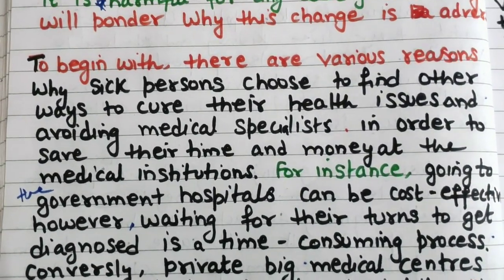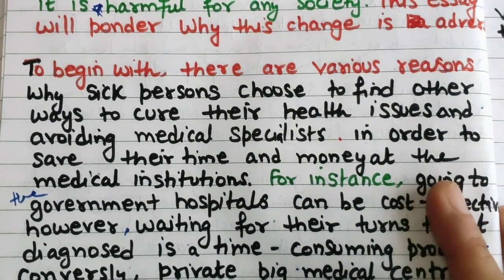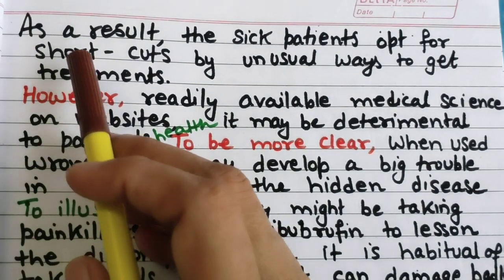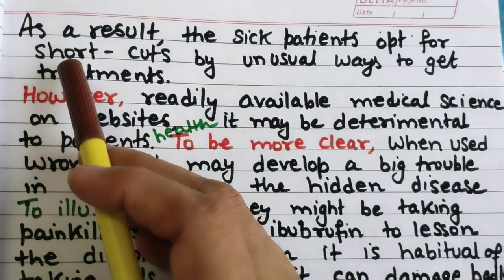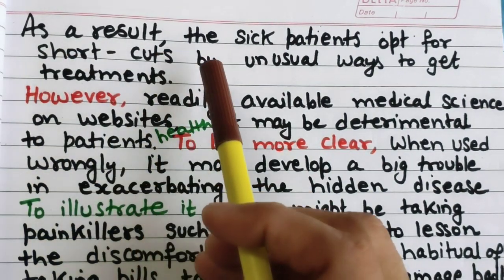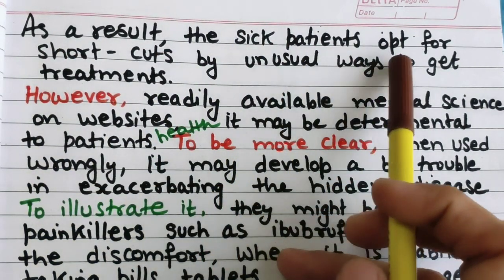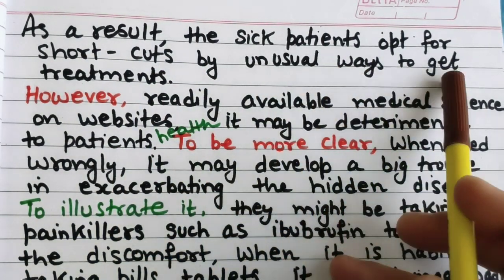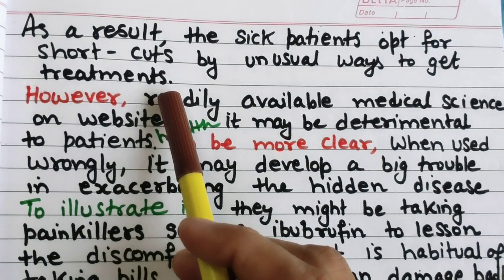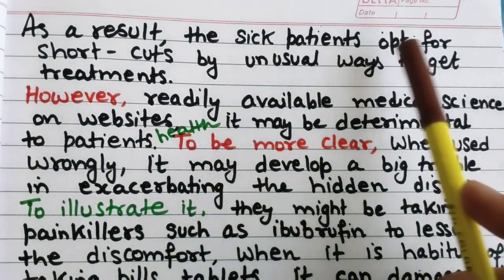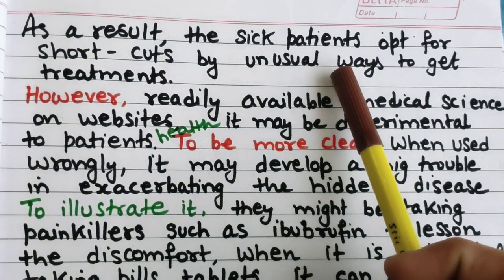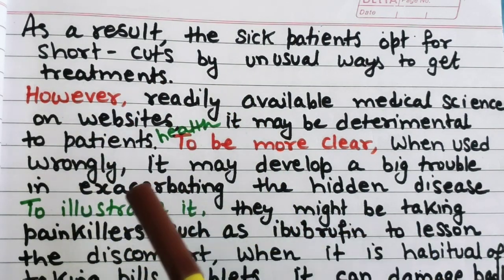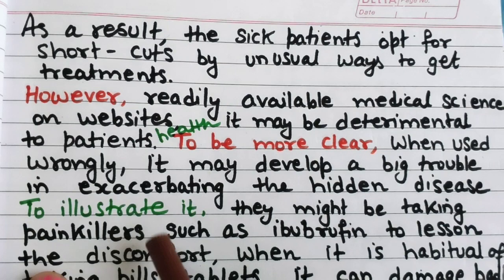So this is my first paragraph. Now let's move on to the second paragraph. I have not concluded the first paragraph, so it is important to conclude it. As a result, sick patients opt for shortcuts by unusual ways to get treatment. Now let's move on to the second paragraph, body paragraph 2.